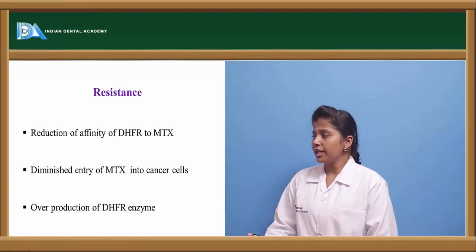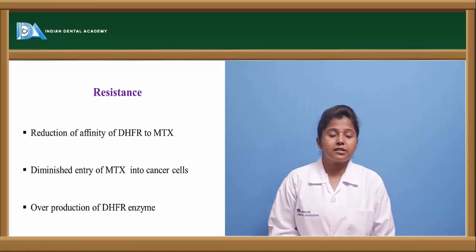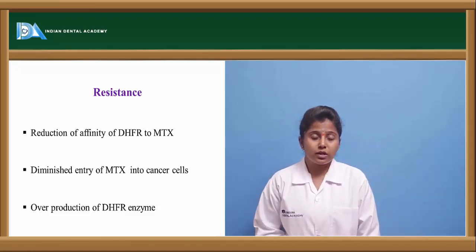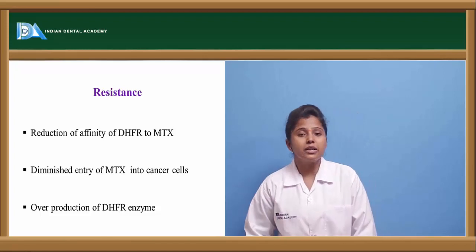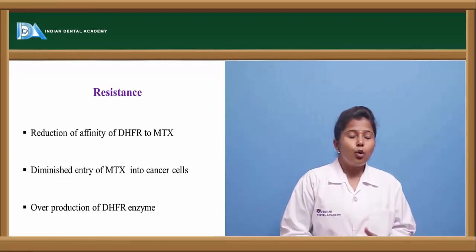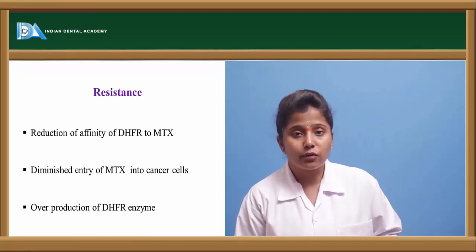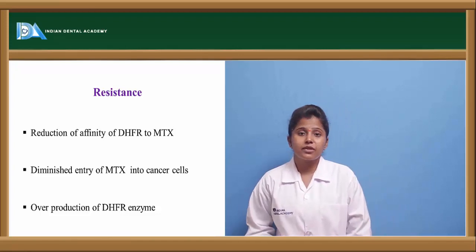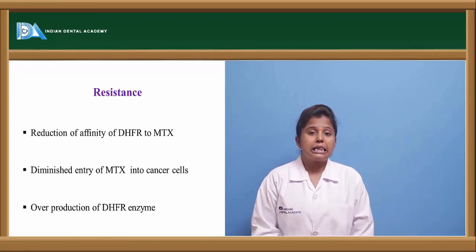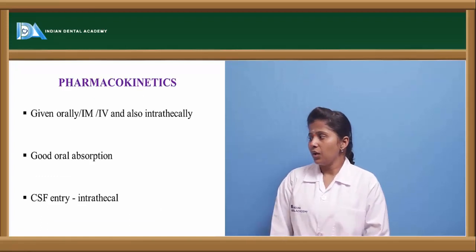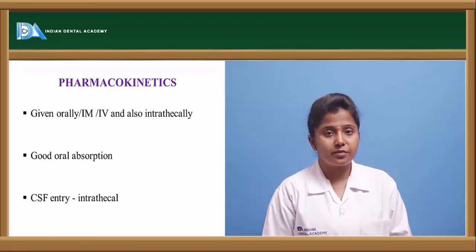So there is diminished entry of this methotrexate into the cancer cells. If the body is showing resistance towards this methotrexate, then this methotrexate won't enter into the cancer cells, and thereby there will be overproduction of this dihydrofolate reductase enzyme. So if the enzyme is overly produced, then the DNA synthesis will be rapid. Let us see the pharmacokinetics of this methotrexate.